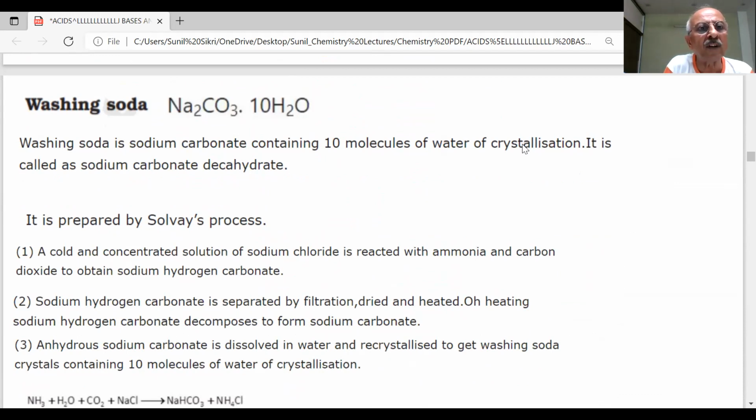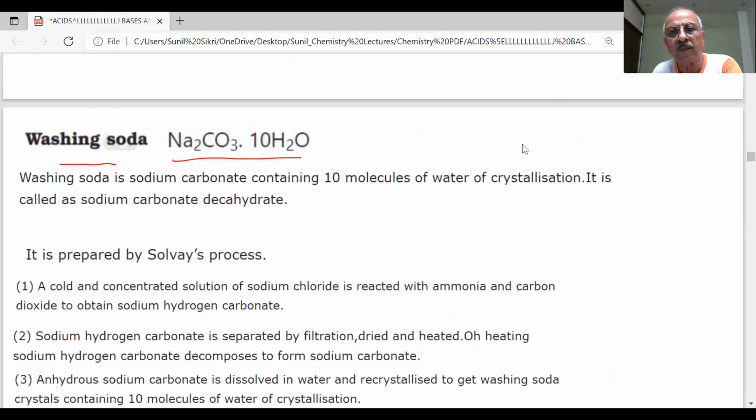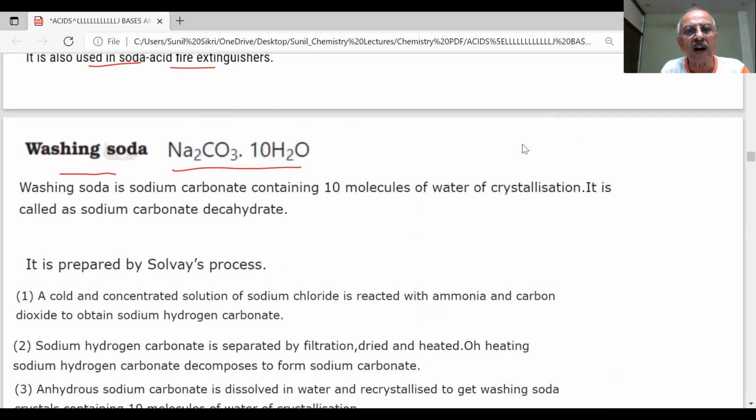Next, we are coming to washing soda. What is the formula of washing soda? Na2CO3·10H2O. What does it mean? Washing soda is sodium carbonate containing 10 molecules of water of crystallization. It is called sodium carbonate decahydrate. 10 water molecules are there. Important. How many water molecules? 10 water molecules.